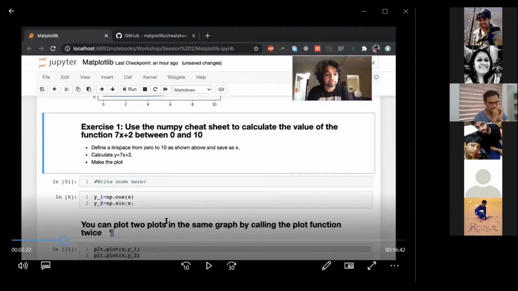So one person's done. Yeah, Rohit has done, and Sushil has also done. So we'll proceed ahead.